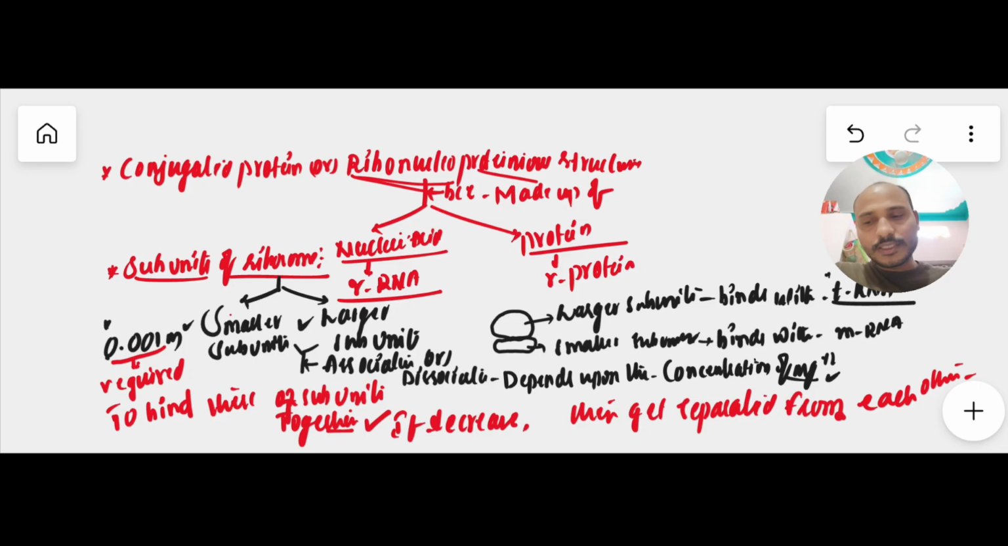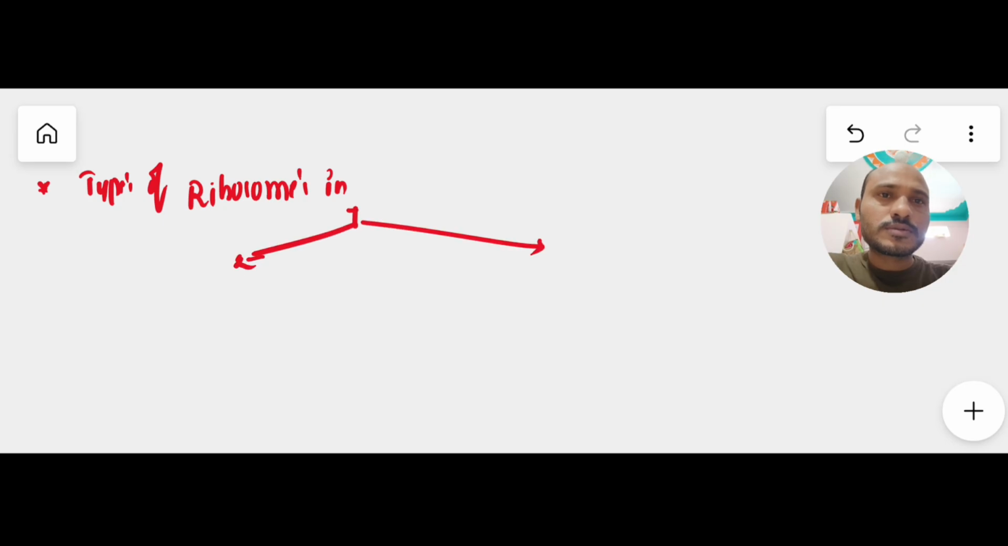So likewise, in the ribosome we have two subunits, the smaller subunit and the larger subunit. Now we will discuss how these ribosomes differ in different organisms: the types of ribosomes in prokaryotic and eukaryotic organisms. In prokaryotes there is generally the 70S type of ribosome, and in eukaryotes the 80S type of ribosome.